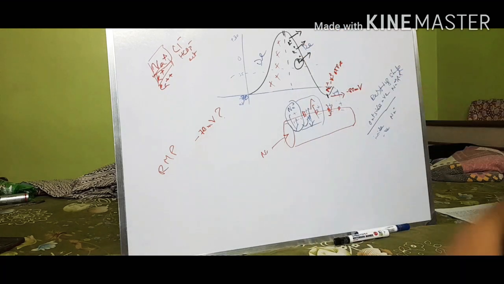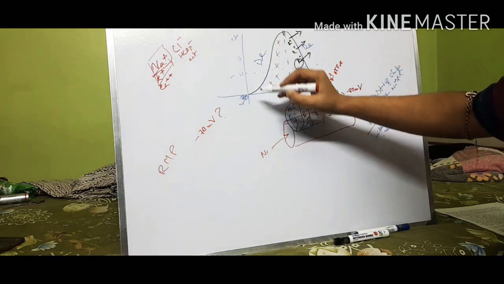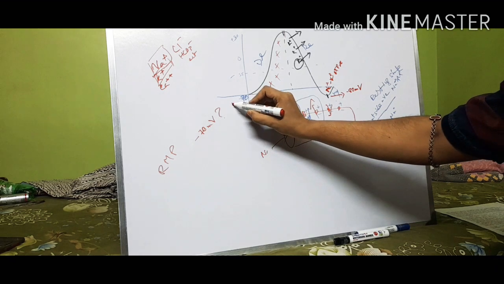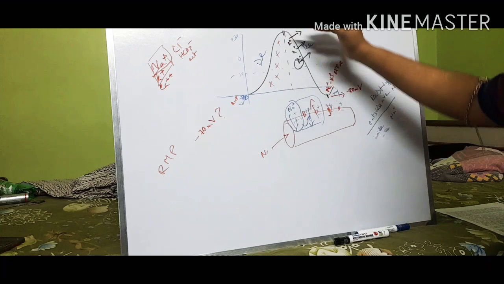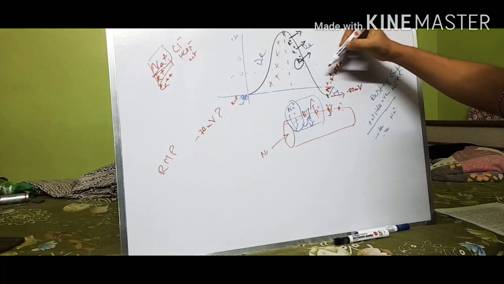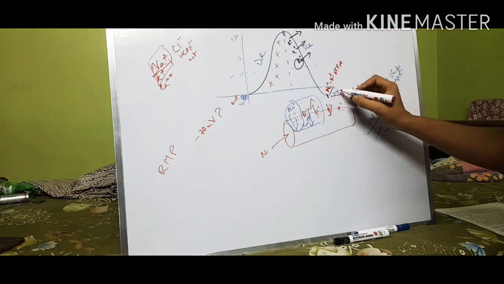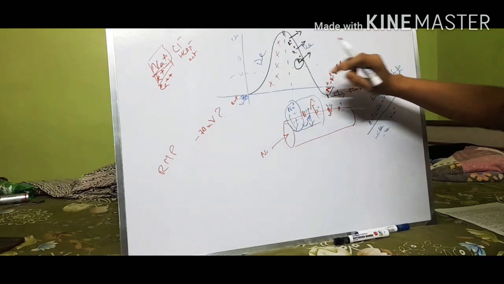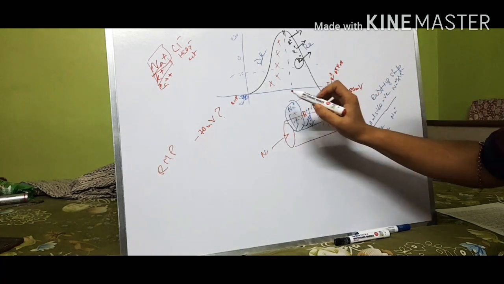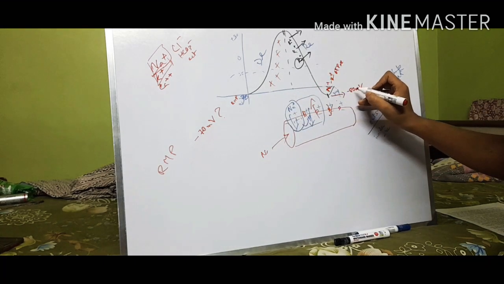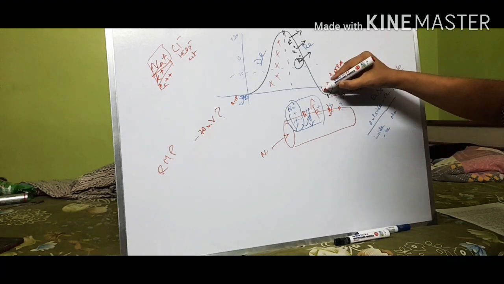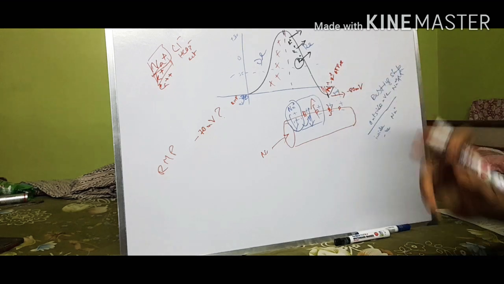Now coming to the graph. Here we can see the minus 70 millivolt, that is the resting membrane potential. This side of the graph is called depolarization, and this side of the graph is called repolarization. And here we can see it is dipped even lower than the resting membrane potential. I have marked it here, that is minus 80 millivolt, and this portion of the graph is called hyperpolarization.